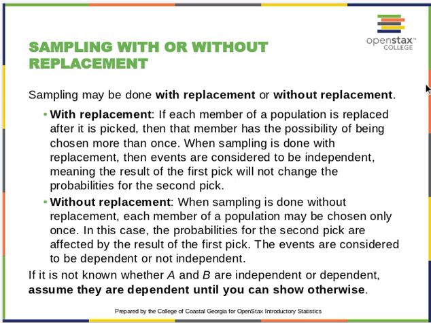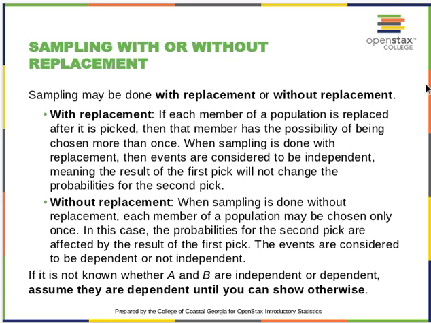So if I want to know the chances that I draw 4 aces in a row, I'm going to have 4 out of 52 for my first draw. If I do it with replacement, I would have 4 out of 52 for my second, 4 out of 52 for my third, 4 out of 52 for my fourth, and it could keep going and going and going.